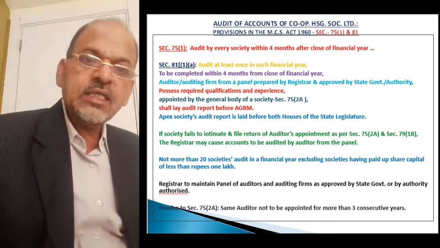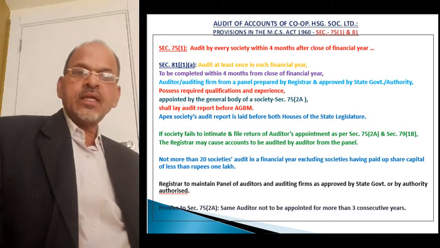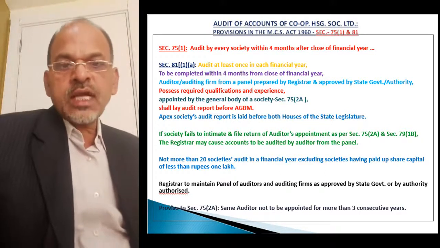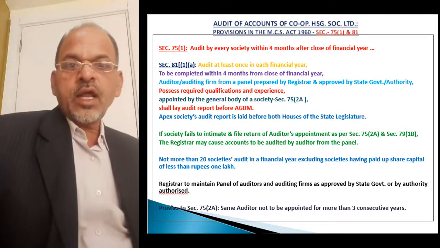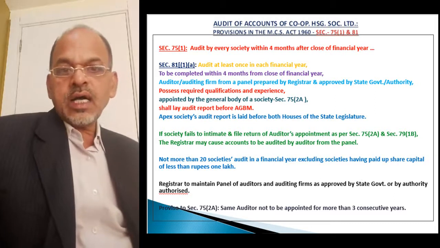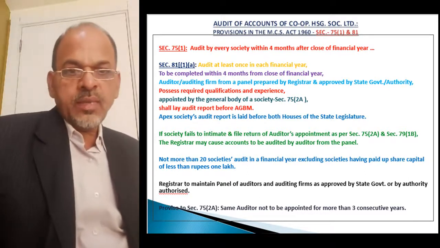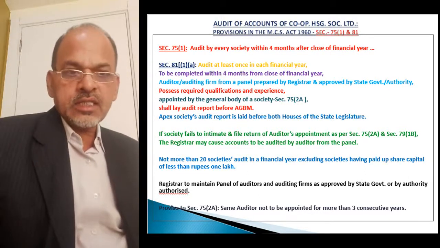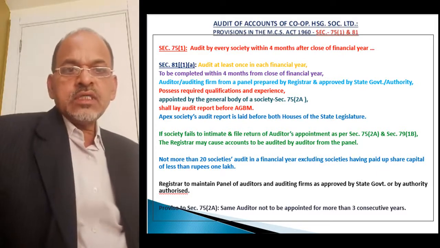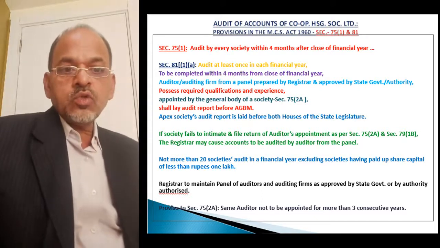Registrar must keep a panel of auditors ready, so that the societies can appoint the persons or auditing firms whose names are there on the panel of the auditors.